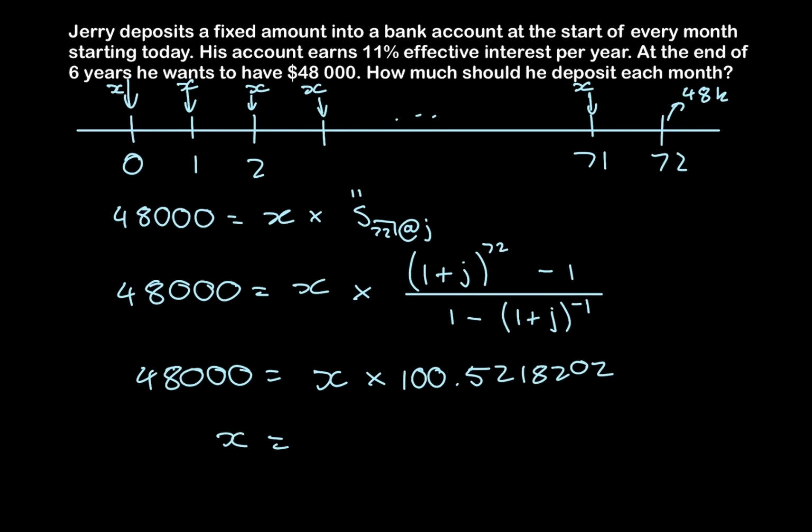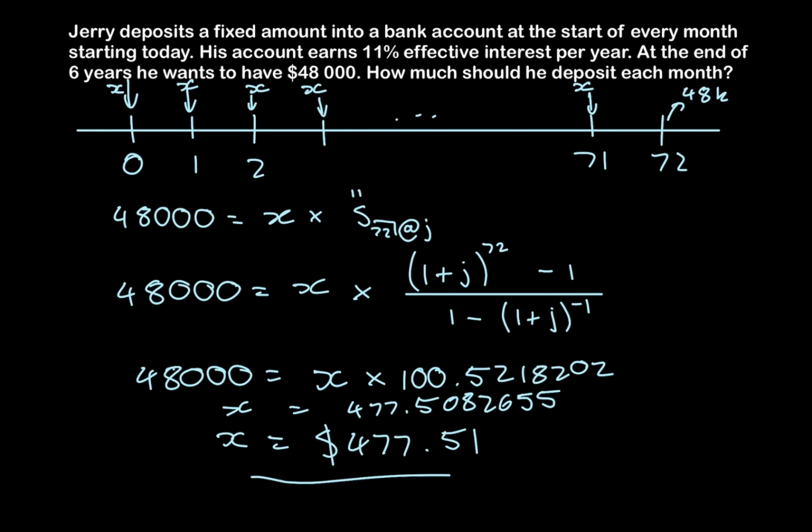And if you divide both sides by this number, you get that X is equal to $477.51. Now, really, the exact number is 477.5082655. But since this is a monetary amount, we round it to two decimal places.